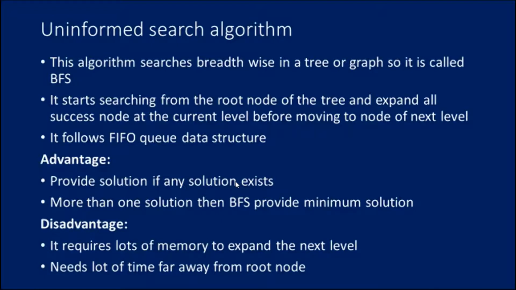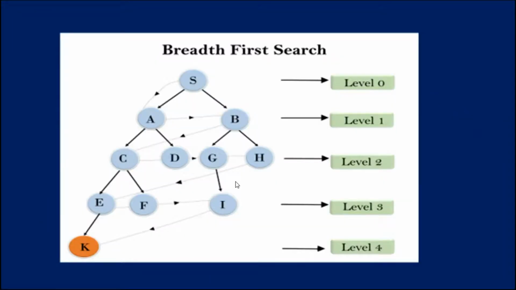Let me show an example so that you might get a clear idea of what is meant by BFS. This is the diagrammatic representation of BFS. We are traversing the tree using the BFS algorithm from root node S to goal node K. Here the root node is S and the goal node is K. How to traverse using BFS? The BFS search algorithm traverses in layers, so it will follow the path shown by the dotted arrow.